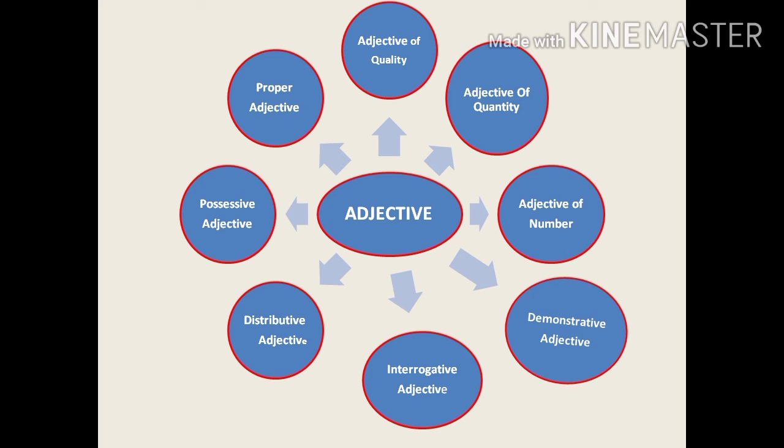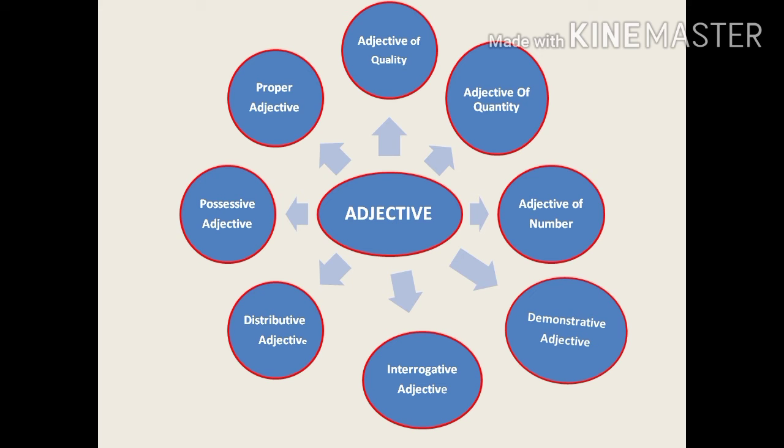Possessive adjective means which shows the possession or the relation, or something which belongs to a noun or a pronoun. If anything belongs to the noun or the pronoun, that shows it is the possessive adjective. There are many words which are possessive adjectives, like her, his, your, my. These are some pronouns, but when they are used before a noun or a pronoun, they will be considered possessive adjectives.